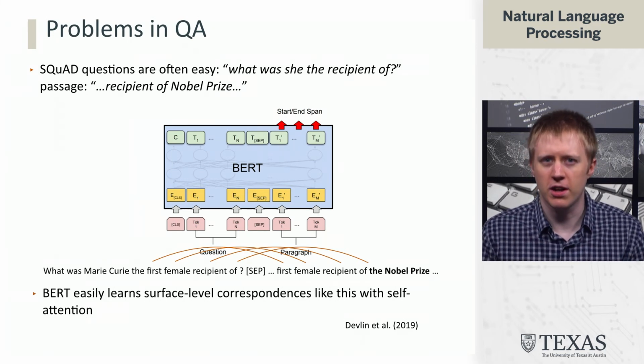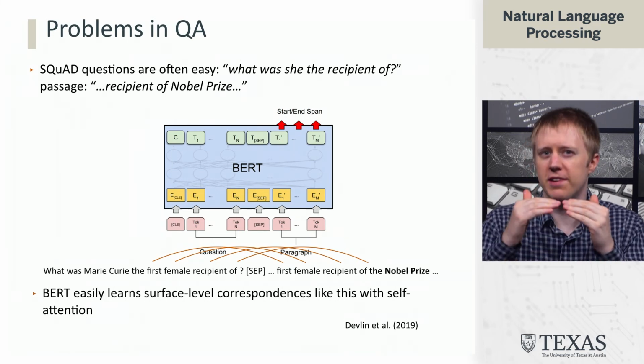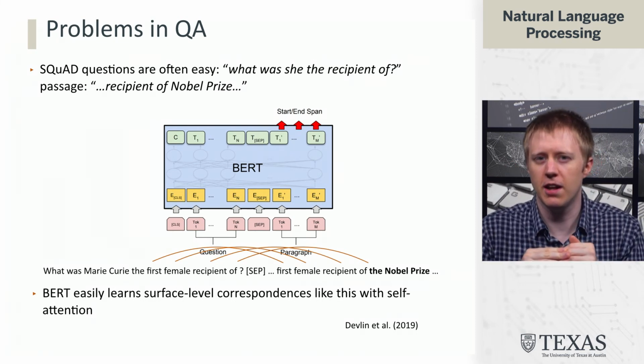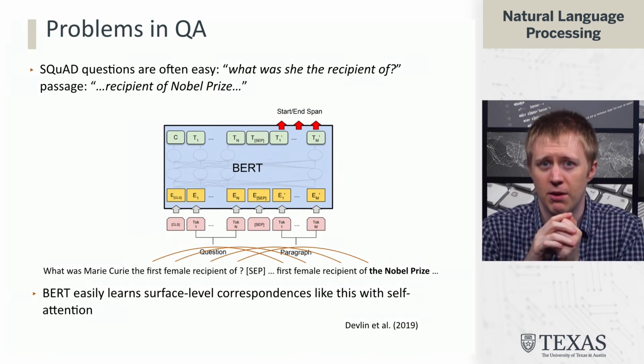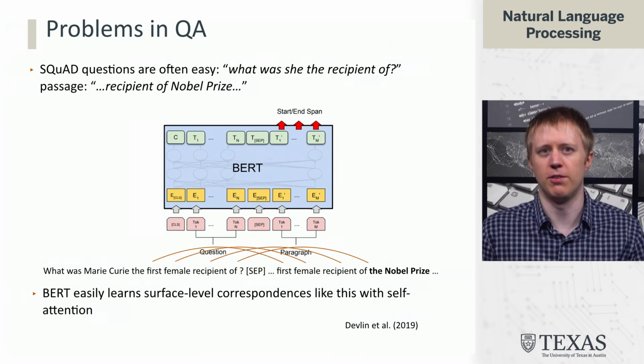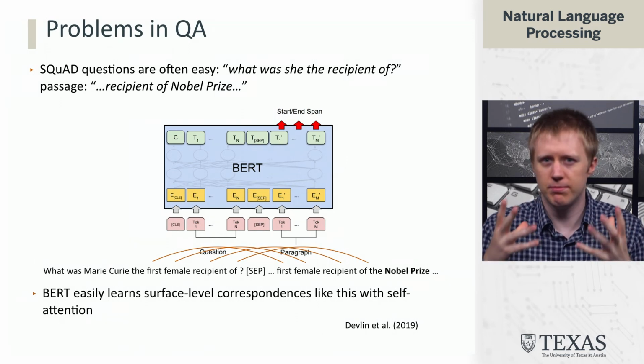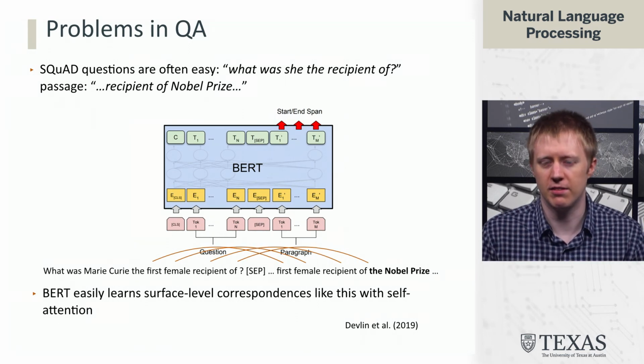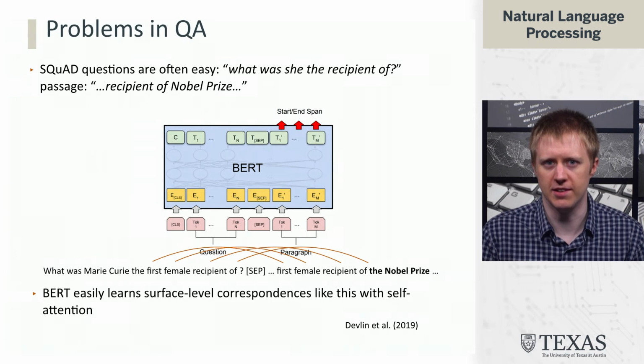And it doesn't, but this is just one step up from that, where you have to deal with a little bit of paraphrasing, where instead of saying the recipient of, you say she was the winner of, or whatever. But BERT and other neural models can do this pretty easily.